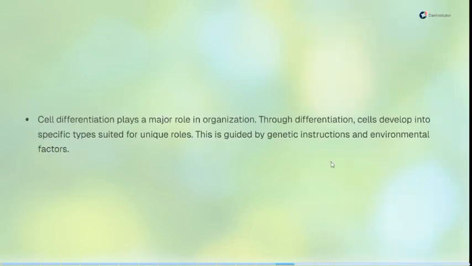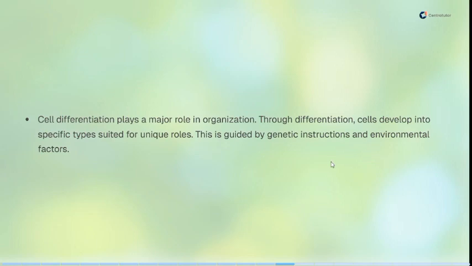So cell differentiation plays a major role in organization. The different types of cells are actually necessary, because if there were no differentiation within cells, there would probably be disorder within every living organism. As cells differ, it's easy for them to be organized into different tissues. So differentiation plays a very important role in their organization. Through differentiation, cells develop into specific types suited for unique roles. This is guided by genetic instruction and environmental factors.